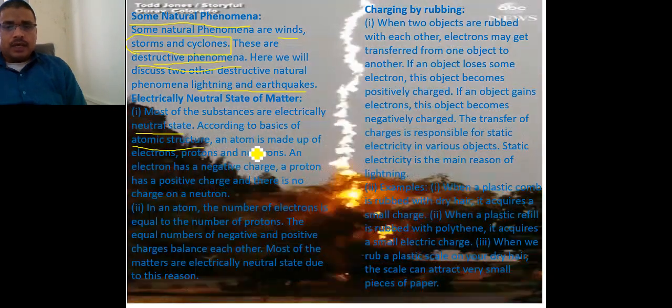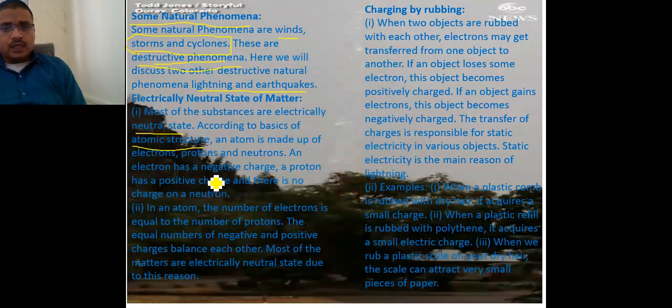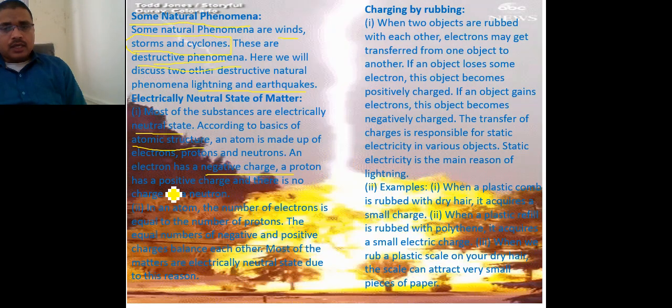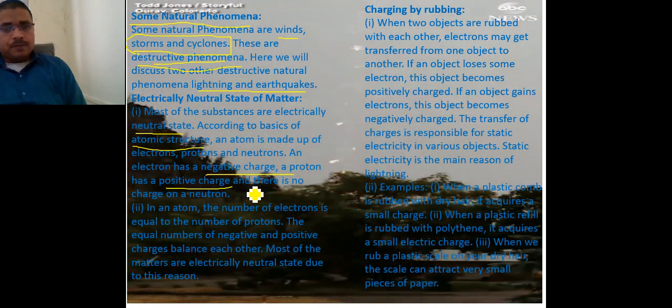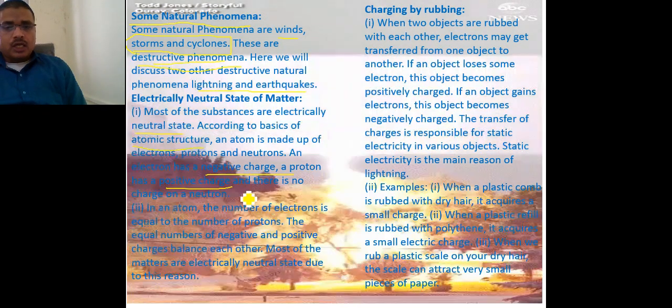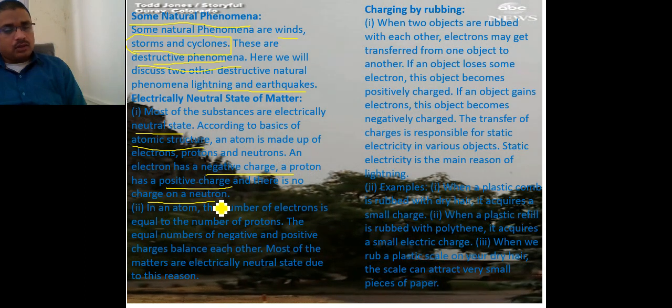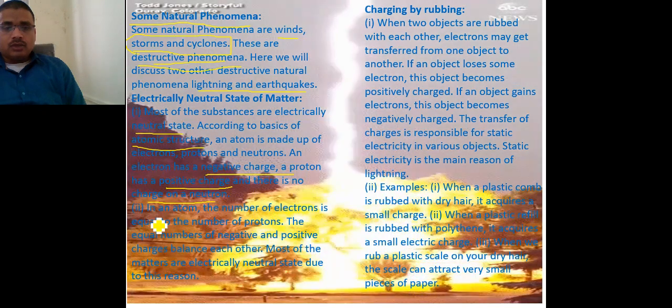An atom is made up of electron, proton and neutron. Electrons have a negative charge and protons have a positive charge, as I already told in the metal and non-metal classes. There is no charge on a neutron. I already explained these things in that class. Even if you do not have that understanding, I will explain again in the online class of this chapter individually.